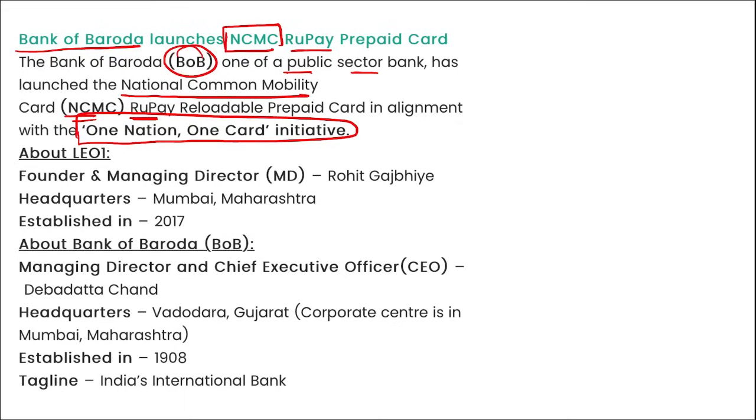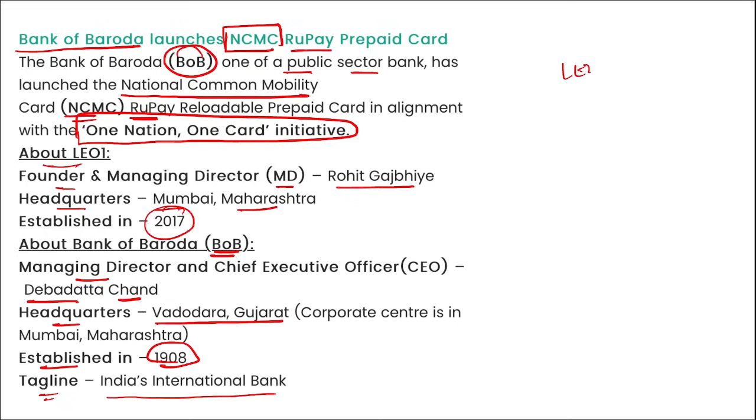If we talk about Leo One, the founder and managing director is Rohit Gajbhiye, headquarters in Mumbai, Maharashtra, established in 2017. If we talk about Bank of Baroda, MD and CEO Debadatta Chand, headquarters Vadodara, Gujarat, established in 1908 and tagline is India's International Bank.